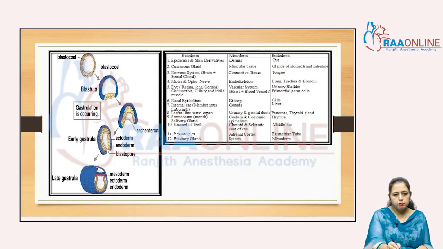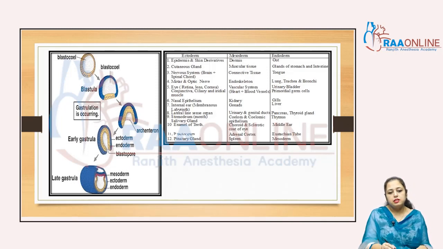You can see here when the blastocoel and blastula are formed, all these processes come under cleavage. The first stage is morula, then blastula and blastocyst are formed, and in the late gastrulation stage the ectoderm, endoderm and mesoderm are formed. These three are called the germinal layers.